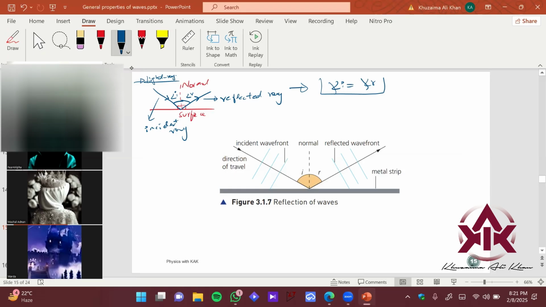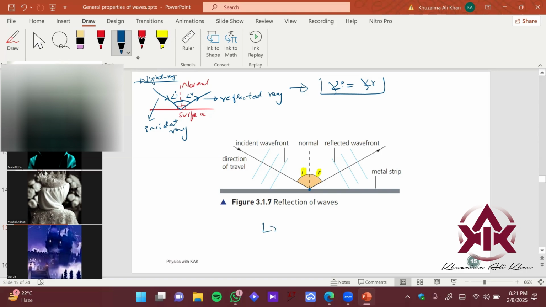So what are we showing over here? Let's say we have a wave which is coming over here, it hits a particular point on the surface, and then this wave reflects back, right? And surprisingly, and it is very interesting, the angle of incidence which it makes with the normal is the same as the angle of reflection over here. So the property of light, this reflection that we have, applies here also.